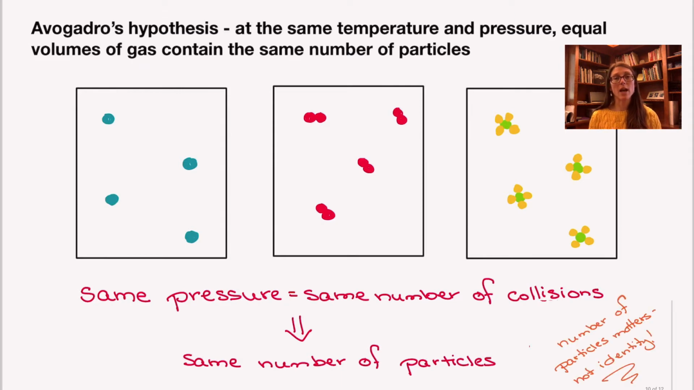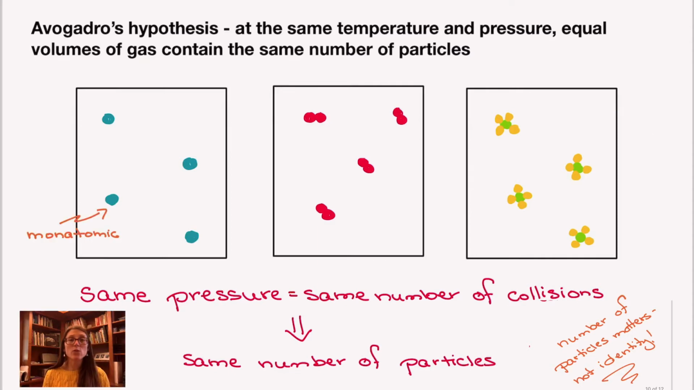And with this, I want to talk about some different types of particles. We can have what are called monatomic particles, where each particle is made of a single atom, and those would be the particles in the box on the left. You can have diatomic particles, where each particle is made of 2 different atoms, either the same element or different. And you can also have polyatomic particles, where every particle is made up of 3 or more different atoms.